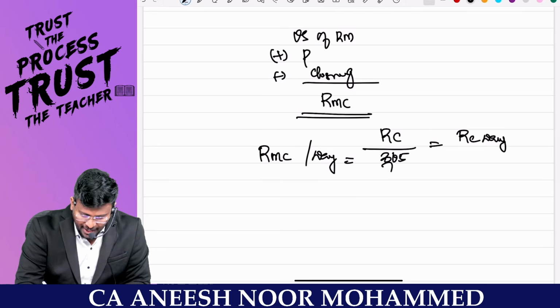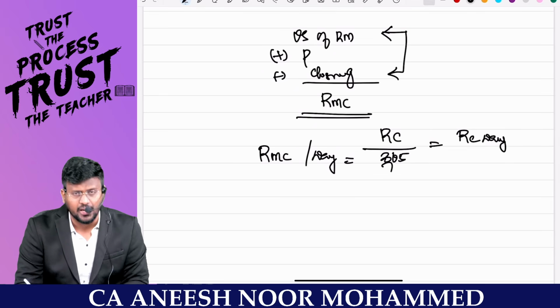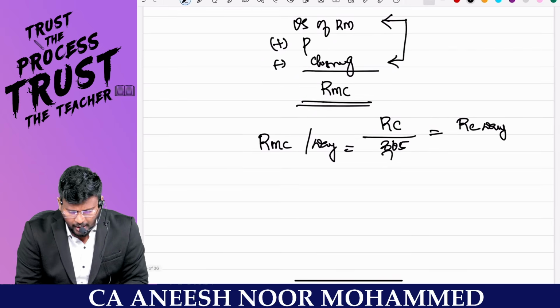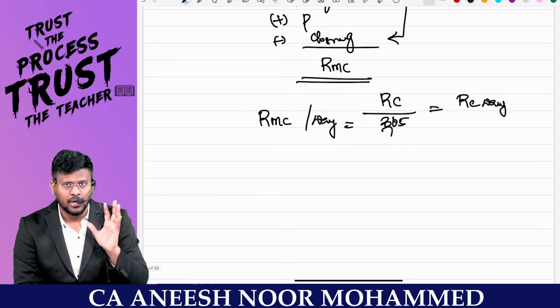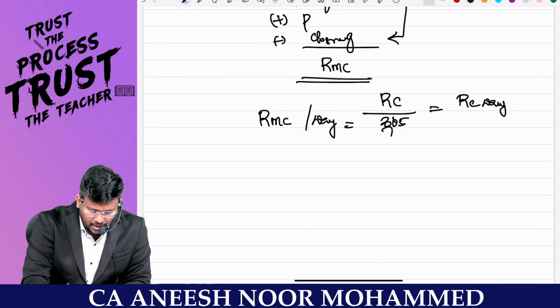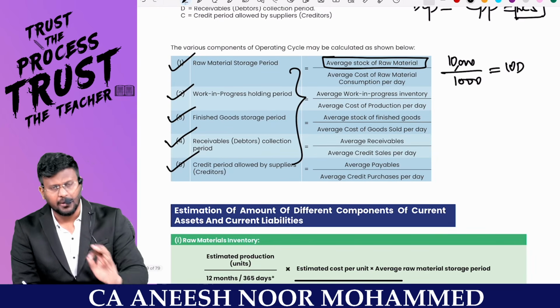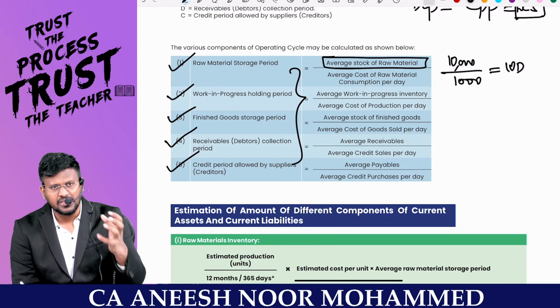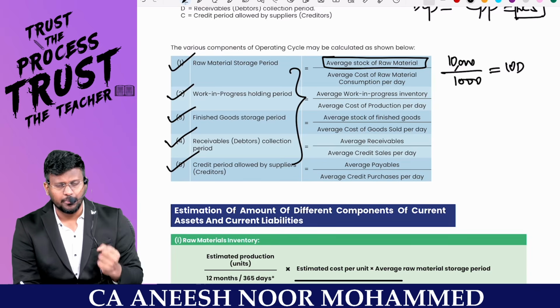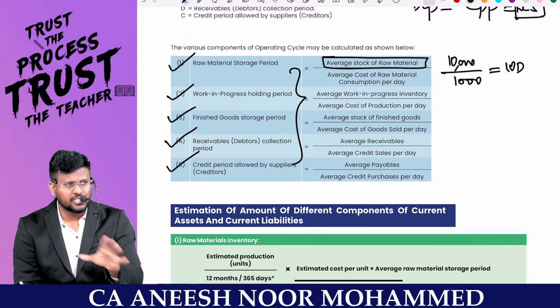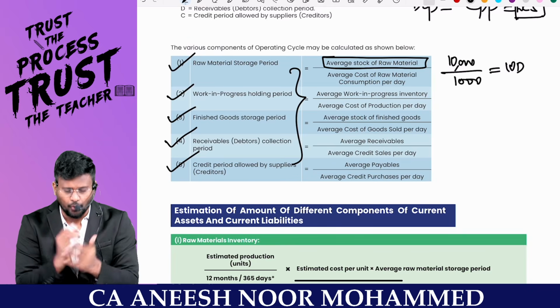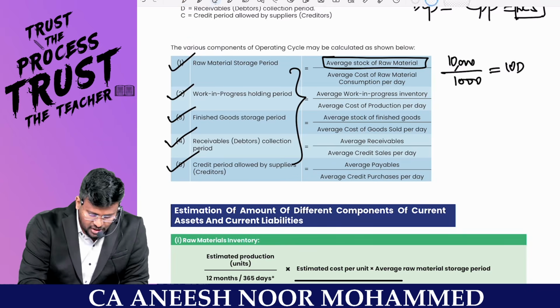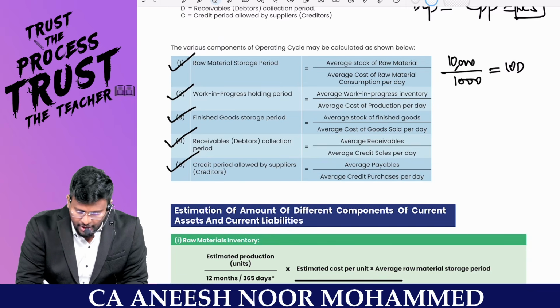Fantastic to the core. I'll be adding opening stock of raw material plus closing stock of raw material divided by 2, average stock of raw material. So this much average stock of raw material I'm having, and this is the consumption per day. Very simple. Sir, one example for working capital cycle: 10,000 rupees I am with me. Every day I am going to spend 1,000 rupees, means I am going to hold that for 10 days. The same way, average stock of raw material divided by average consumption per day.